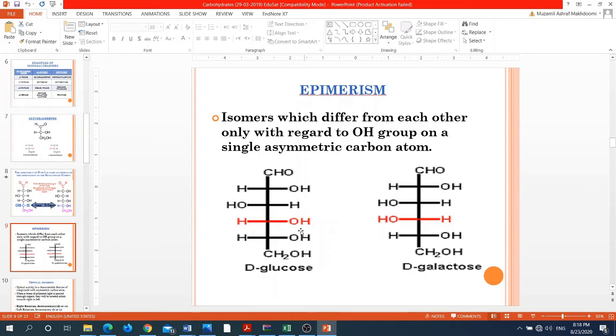So these two molecules, D-glucose and D-galactose, differ in the orientation at just one asymmetric carbon atom. So if this is the case, then these two molecules are referred to as epimers. Okay, so D-glucose and D-galactose are C4 epimers, C4 because they differ in the orientation of the hydroxyl group at the fourth carbon.